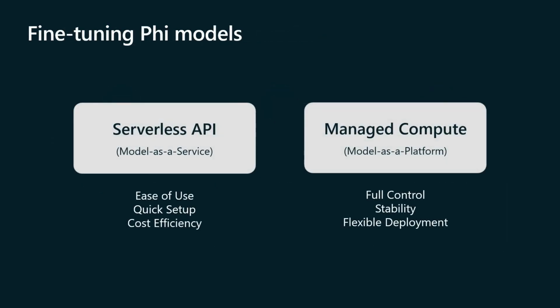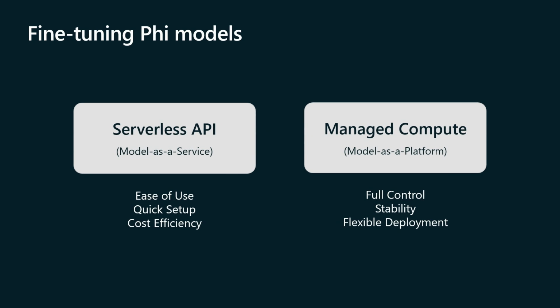Now, there are two methods to fine-tune Phi models on Azure. Choosing between them really depends on what you need to do and the priority of your fine-tuning task. You want to use the serverless API approach for quick and cost-effective fine-tuning tasks that don't require extensive resource management.